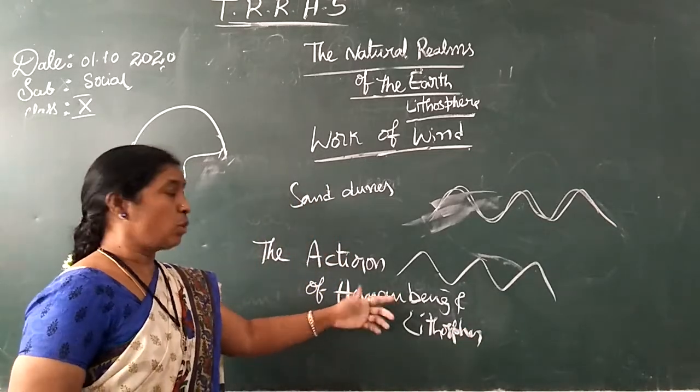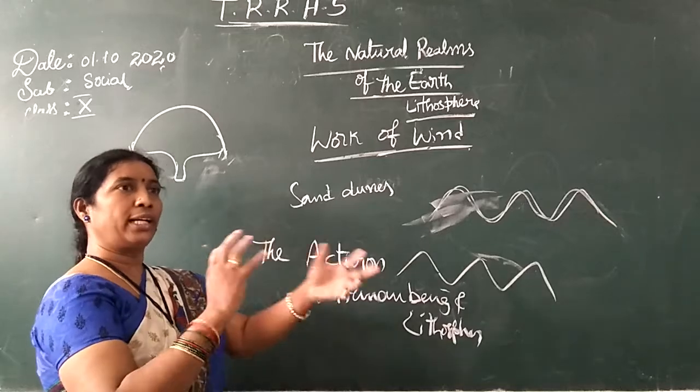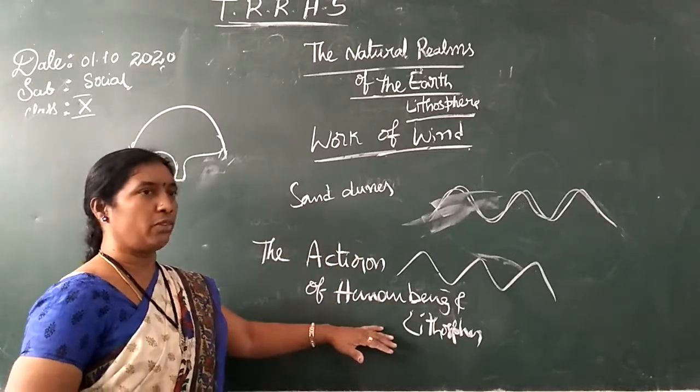The biosphere. So we are talking about the interaction of the biosphere and the lithosphere.